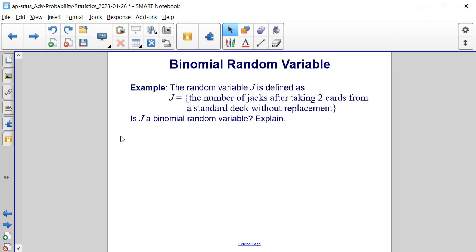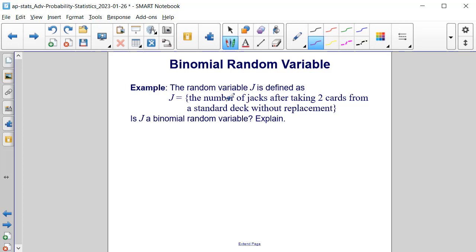Here's another example. The random variable J is defined as the number of jacks after taking 2 cards from a standard deck without replacement. Is J a binomial random variable? Explain. Well, there are 4 jacks out of 52 cards in a deck: the Jack of Hearts, Jack of Diamonds, Jack of Spades, and Jack of Clubs.